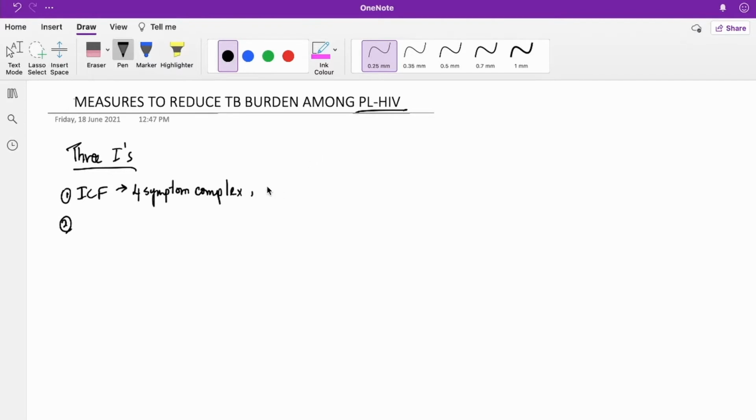And the second component or step is fast tracking. So fast tracking means there is a chance of airborne transmission of this TB. So suppose a scenario in an ART center, multiple HIV patients will be coming. If one of the HIV patients is having TB, there is a chance of airborne transmission. So to reduce that chance, once the symptom complex is screened, if there is a suspect, they should be fast tracked to the MO for the evaluation.